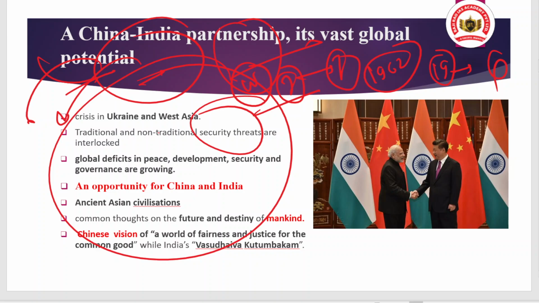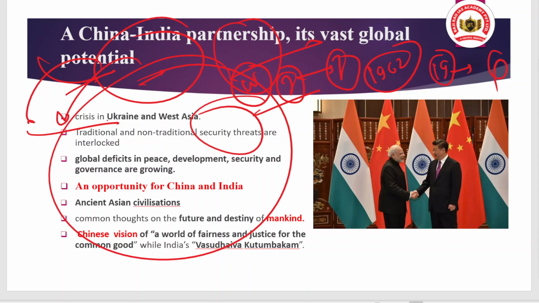So who can close this deficit? Who can lead this world? Who can lead this fragmented world, better to say? The article is suggesting that India and China can lead this. Why? Because this can be a good opportunity for India and China to prevail peace at the global level, and to have a principle of shared prosperity among the peoples of the world for mankind. And why is this possible?